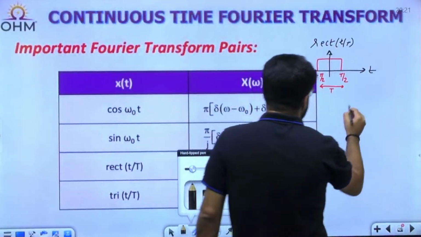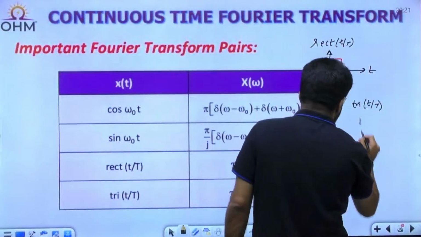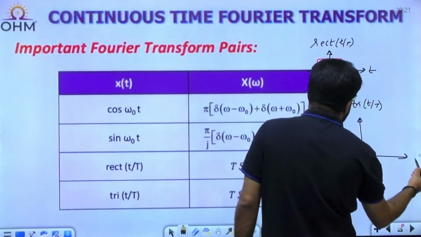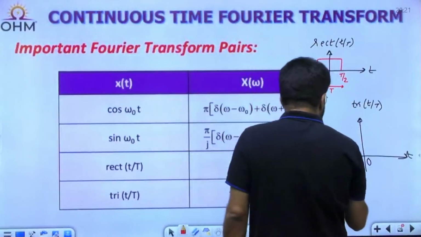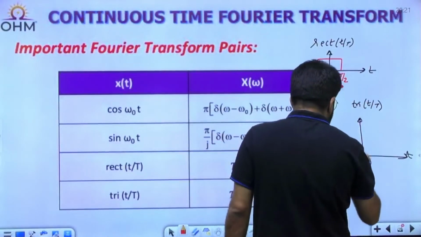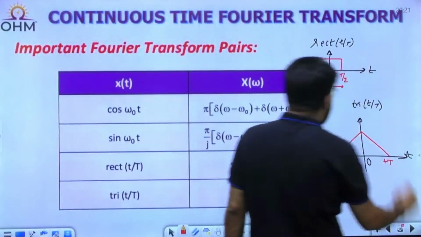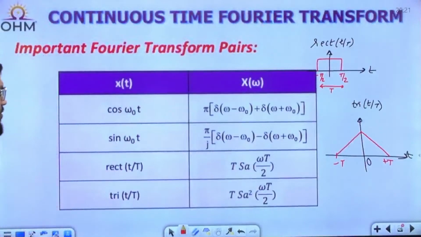Similarly, when I define a signal tri(t/T), tri for triangular signal, tri(t/T) is a triangular signal, again symmetric, centered at the origin, located from minus T up to plus T. If it is tri(t/T), it is taken from minus T up to plus T, having the total width of 2T.